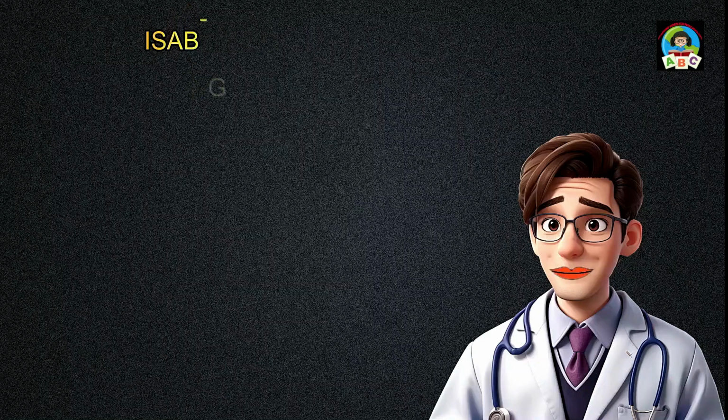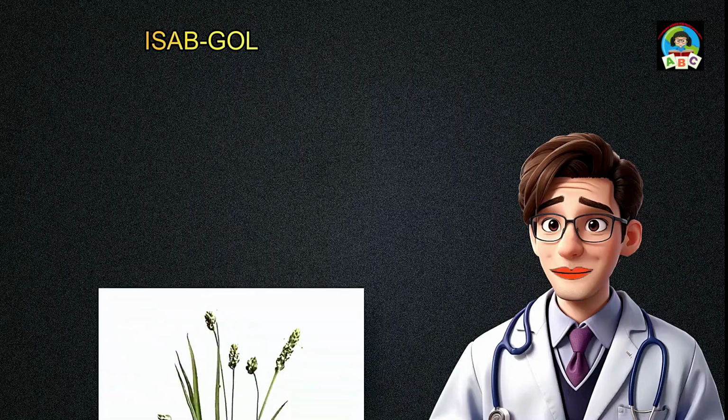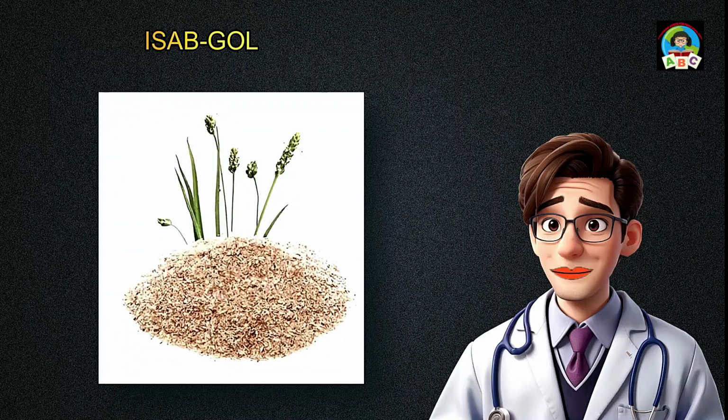Isabgol, or psyllium husk, benefits cardiovascular health primarily through its ability to lower cholesterol levels. It binds to cholesterol in the gut, reducing its absorption and aiding in its elimination. By improving lipid profiles, isabgol may help reduce the risk of cardiovascular disease and support heart health.